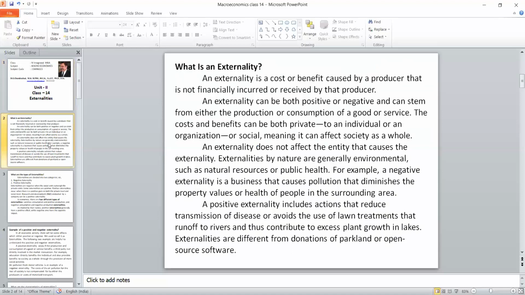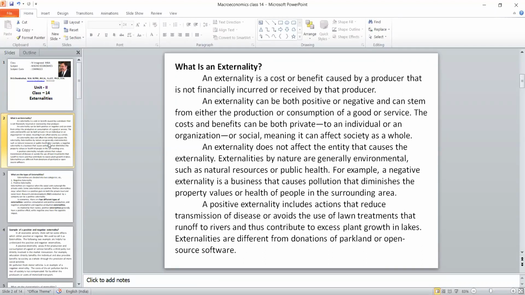Now, let's start with what an externality is. An externality is a cost or benefit caused by the producer that is not financially incurred or received by that producer. We may say a producer is responsible for it, but he never bears all the effect of it because it has been transferred to a third party. An externality can be positive or negative and can stem from either the production or consumption of goods and services. This cost or benefit, whether positive or negative, may be private or social.